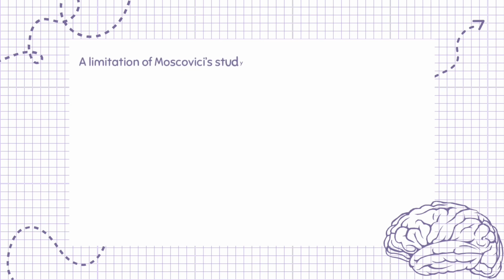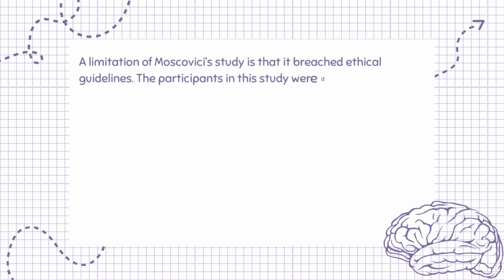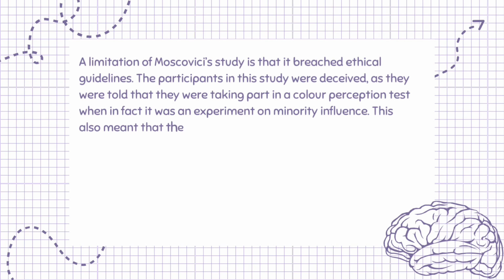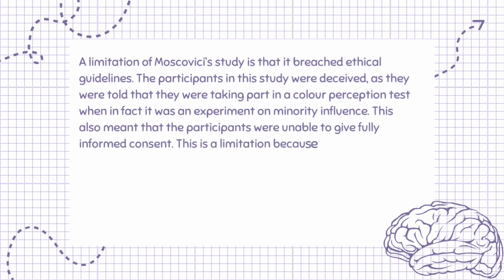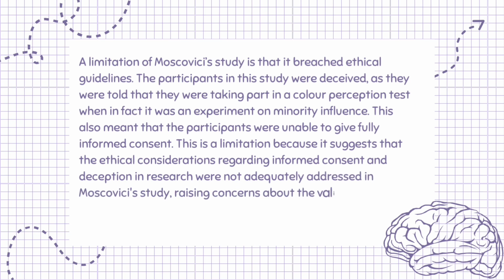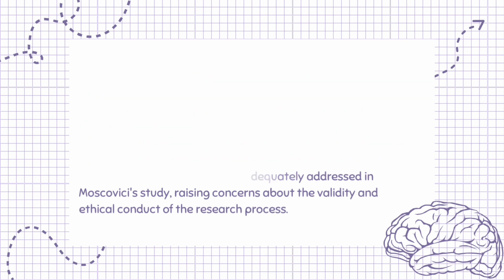A limitation of Moscovici's study is that it breached ethical guidelines. The participants in this study were deceived, as they were told that they were taking part in a color perception test when in fact it was an experiment on minority influence. This also meant that the participants were unable to give fully informed consent. This is a limitation because it suggests that the ethical considerations regarding informed consent and deception in research were not adequately addressed in Moscovici's study, raising concerns about the validity and ethical conduct of the research process.